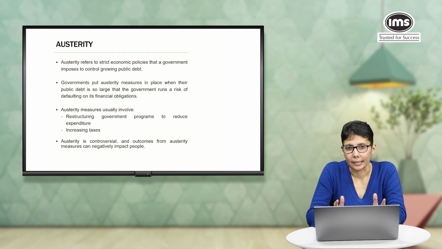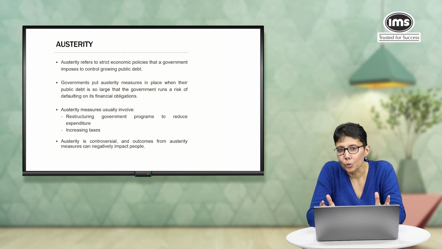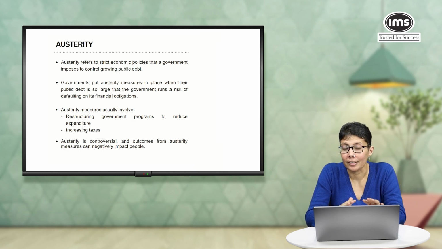Now, in a lot of cases, usually when a country faces an economic crisis, one of the methods that a country might use is something called austerity. Now, we've not really used this word in India, but in a lot of countries this has happened. So let's talk about what austerity is.